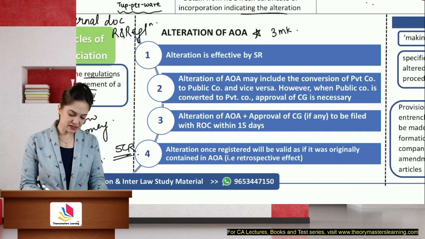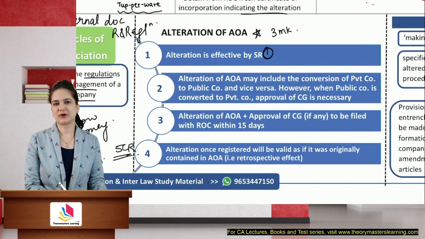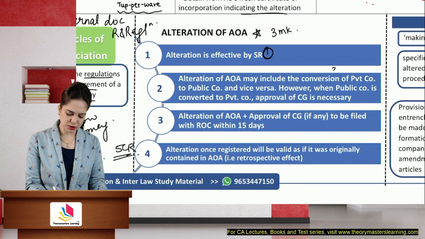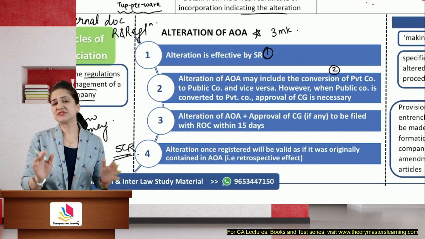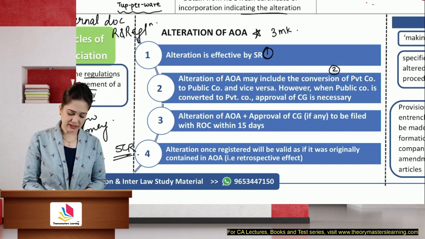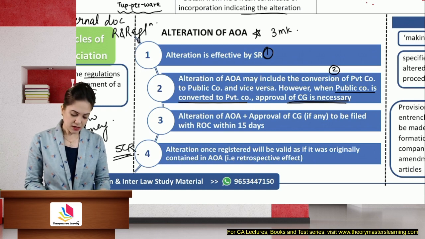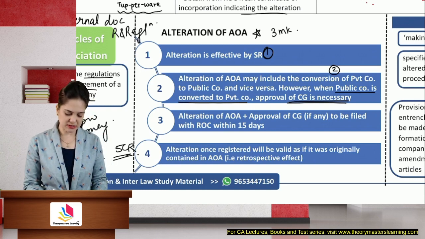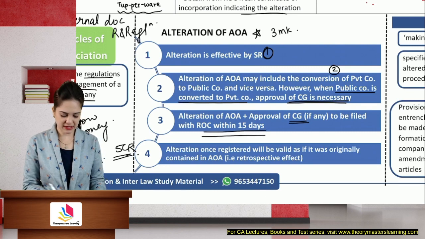Whenever you want to alter articles, it is effected only by a special resolution. Okay, so I need to pass a special resolution. Alteration may include conversion of a private company to a public company, or a public company to a private company. We need approval of the central government when the public company is converted to a private company. Alteration of articles will be made, and a copy of the articles as well as the approval of the central government, if we require, will be submitted to the ROC within 15 days.